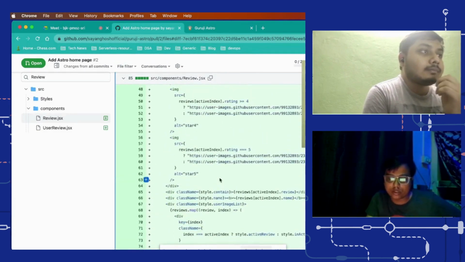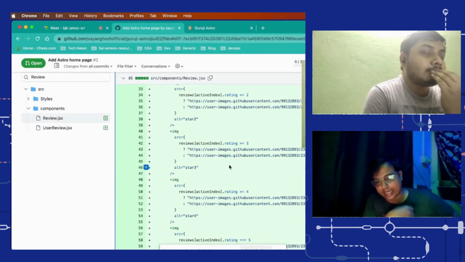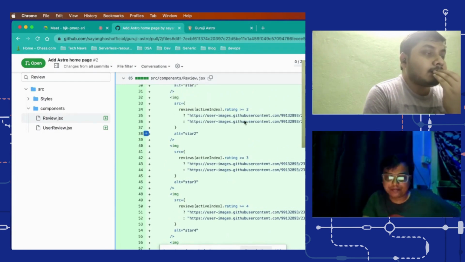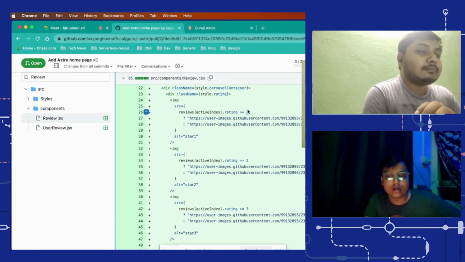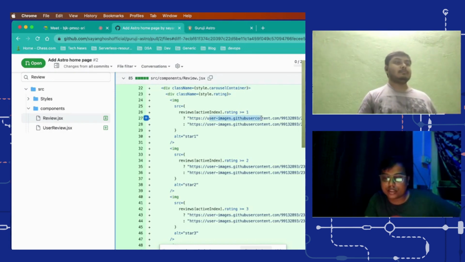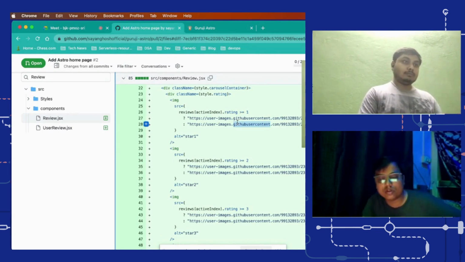This looks a bit bad. One more simple approach that I can think of is that you can create a map saying that if your rating is 1, you return this particular image, and if it is 2, you return this particular image. That also could have worked.